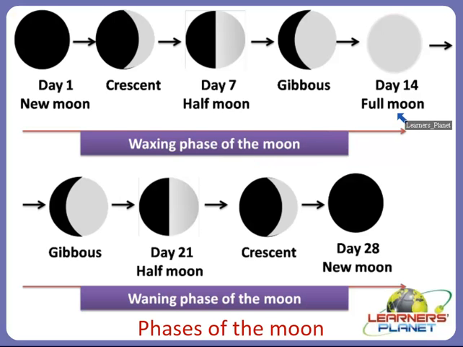In the same way, from the full moon, it again appears as a gibbous shape, then on day 21 it will appear as half moon, and then again as a crescent shape, and then finally on day 28 it will appear as a new moon. So this reverse cycle from a gibbous moon to a new moon is known as the waning phase of the moon. Let us discuss it.